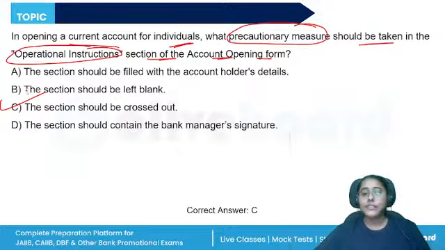Now, joint accounts can be operated as per the instructions: either or survivor, anyone or survivor, former or survivor. The proprietorship firm will tell the person the cheques are to be signed in the name and style of the sole proprietor. Partnership firm will mention for and on behalf of the firm's name and the signature of the partner. Limited company, same: for and on behalf of the company's name, and the signature will be of the directors or the authorized signatory. But for individuals, it will be crossed out.